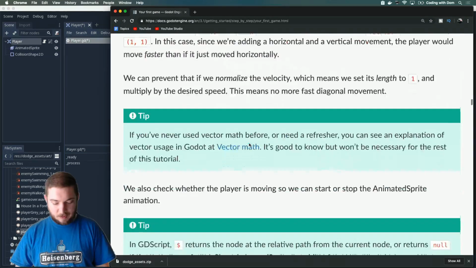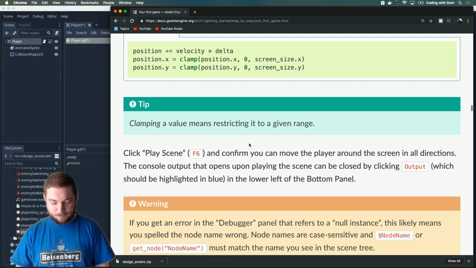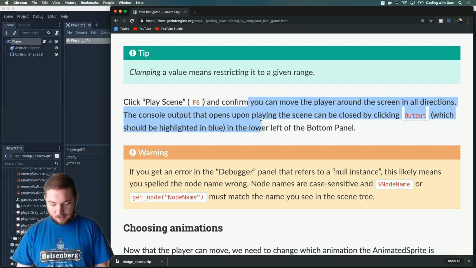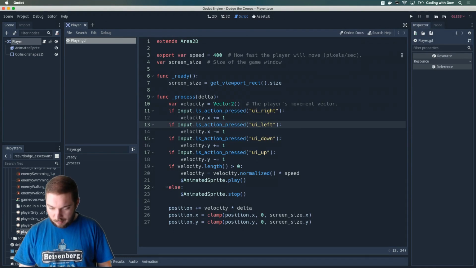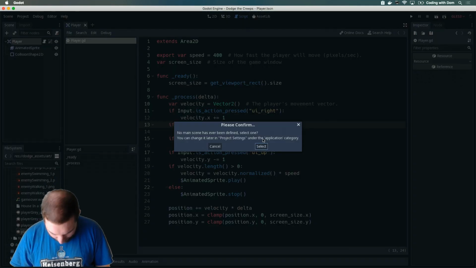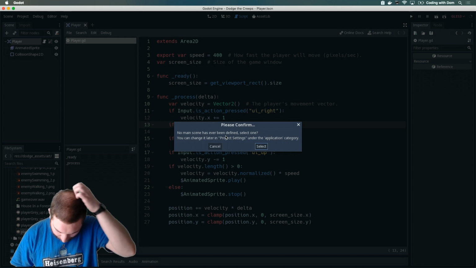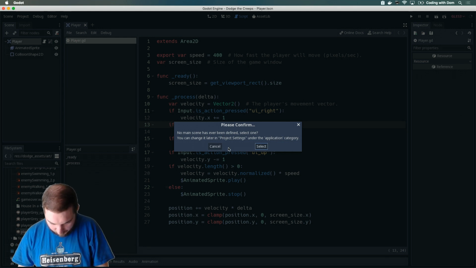Okay, well, click play scene and confirm that you can move. Are we already there? Are we already good? Play. No main scene has been defined.